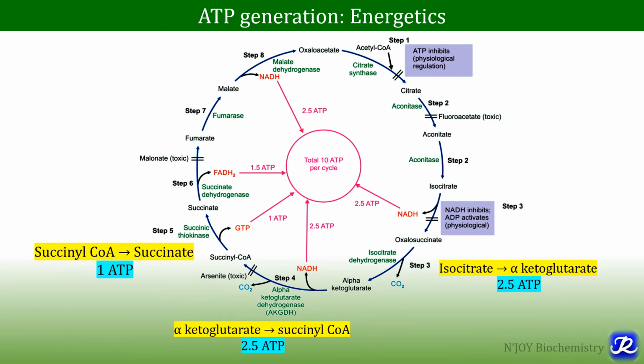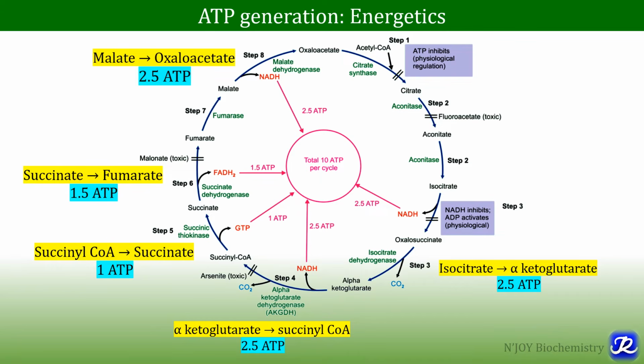Then in step number 5, succinate is formed from succinyl-CoA and we get 1 ATP here. And when succinate is converted to fumarate by succinate dehydrogenase, here FAD is reduced to FADH2 and we get 1.5 ATP. In the 8th reaction, that is formation of oxaloacetate from malate, there is a reduction of NAD to NADH and there is formation of 2.5 ATP. So in total, we get 10 ATP per cycle when one molecule of acetyl-CoA is oxidized through TCA cycle.